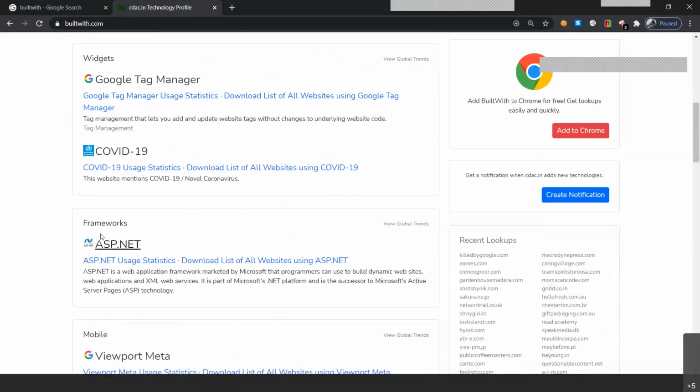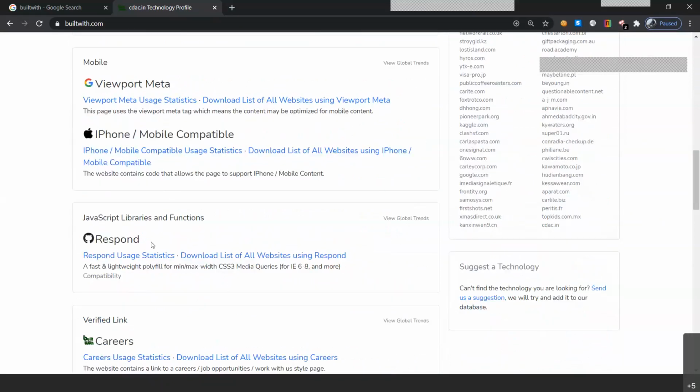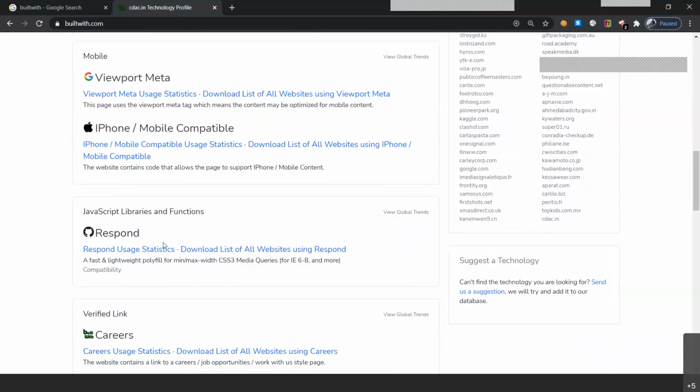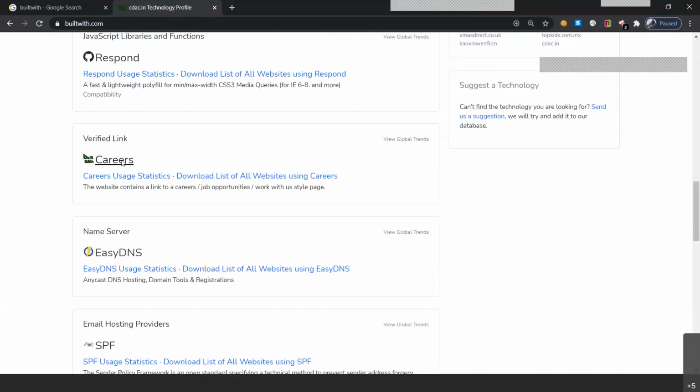Next, with the frameworks is .NET, because our website is created in .NET. Then we've got the mobile section, which contains the viewport meta, iPhone/mobile compatible. Then we have the JavaScript libraries and functions, and the third party JS files. We got the verified link along with the careers.